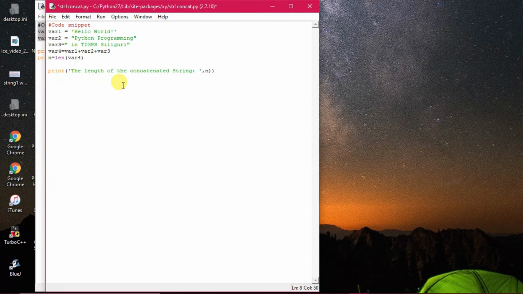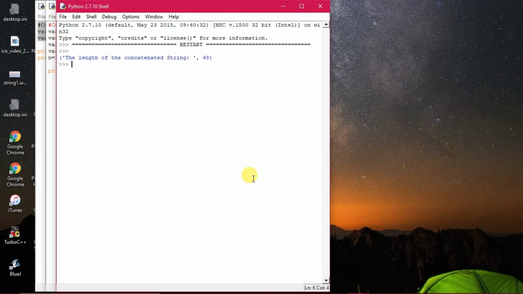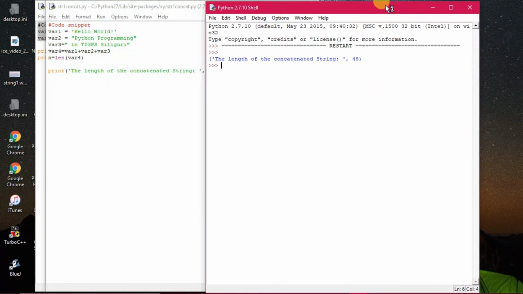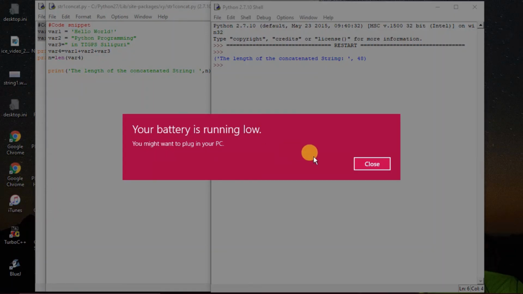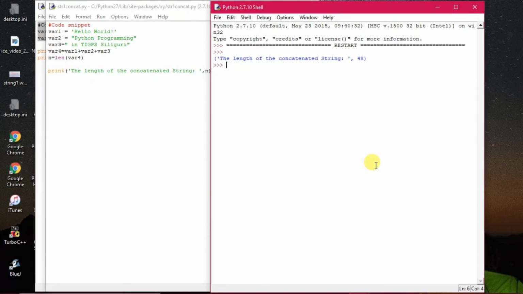Now let us see what the output will be. It is showing that the length of the string is 48. If you click on it, it will show the length of the entire string, which is actually 48. So the len function is used to find out the length of the string.